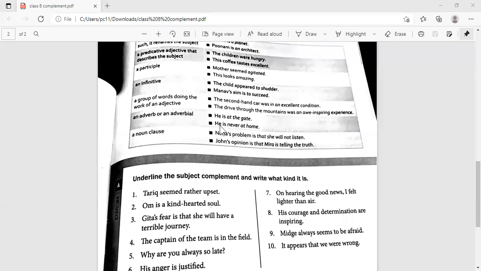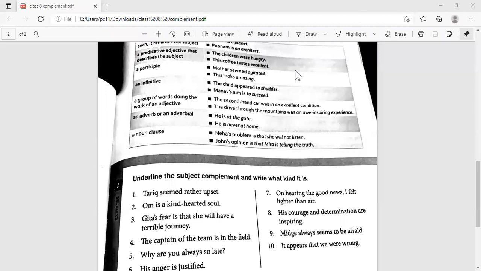Are you able to do that? Can you identify the verb in a sentence? Yes. Can you? Yeah, right. Absolutely correct. So when these words add information to the subject, they become complement of the subject. When they add meaning to the object, they become complement to the object. Is it clear? Yes. Okay.